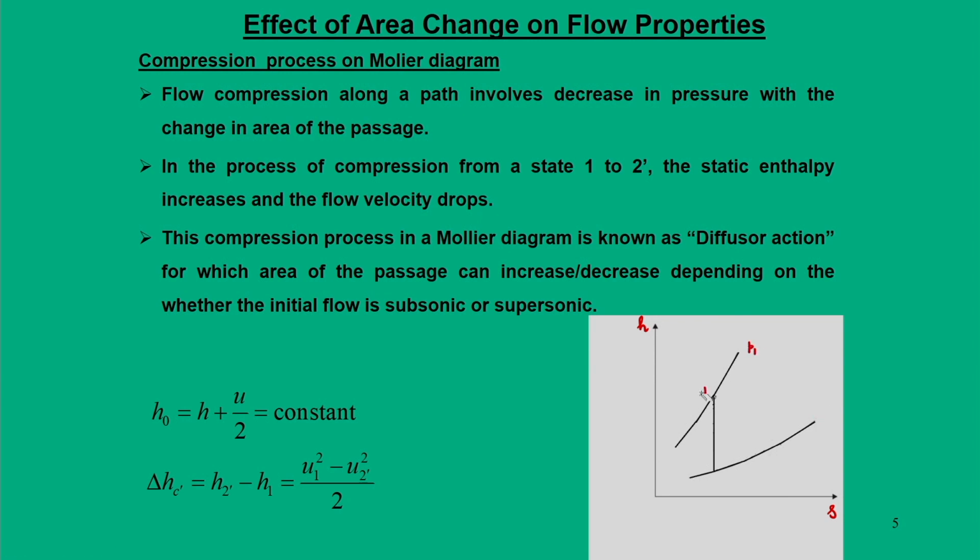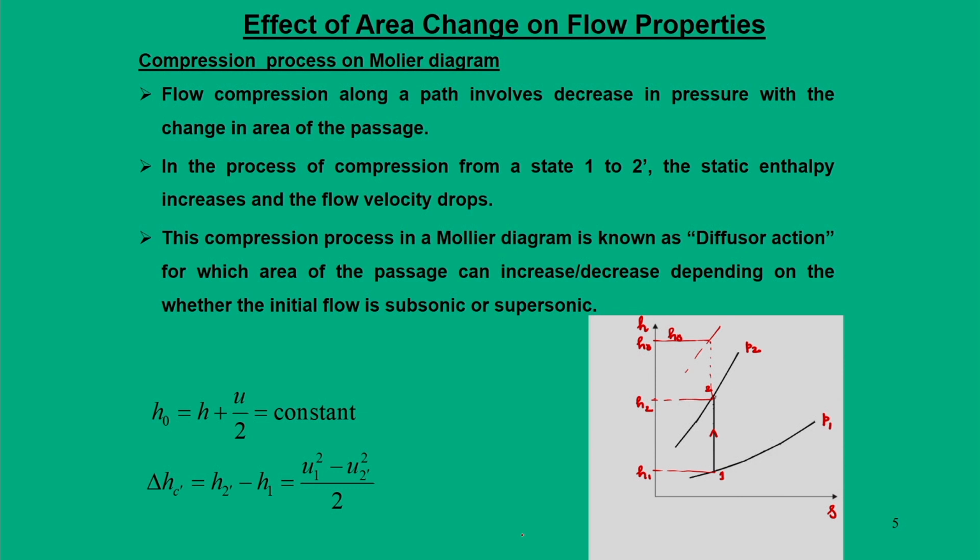I will just put the reverse symbol, like we are now at point 1 and moving to point 2, that is pressure must increase, but still your stagnation pressure remains same. So, direction of this is given as 1 to 2. So, there is an increase in the pressure. So, you have your H1, you have H2 and this is H0.